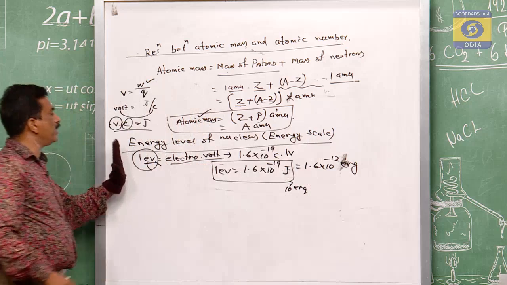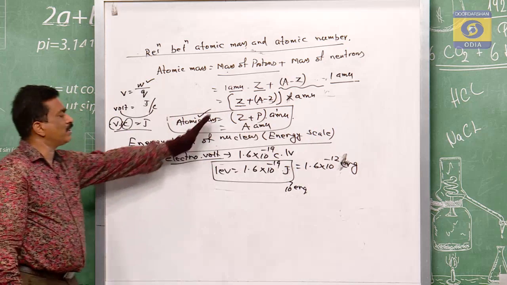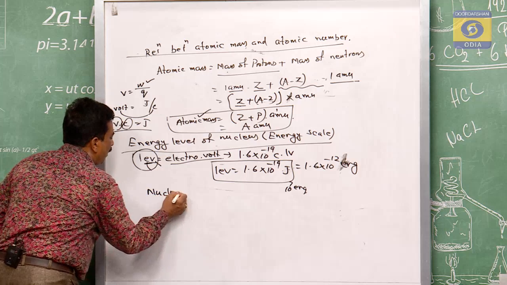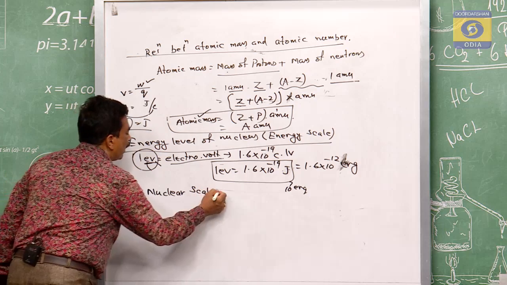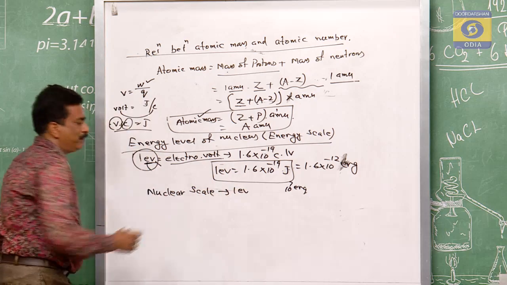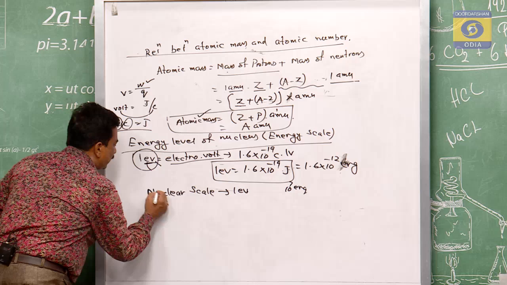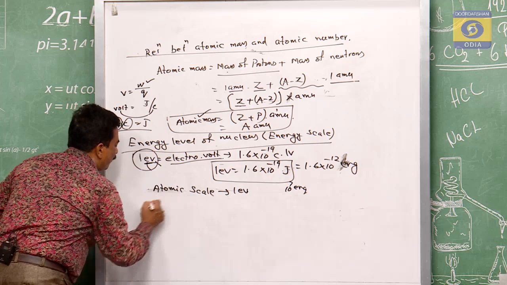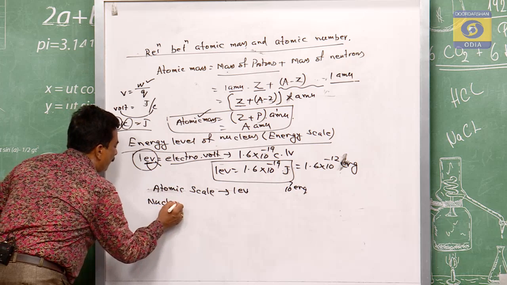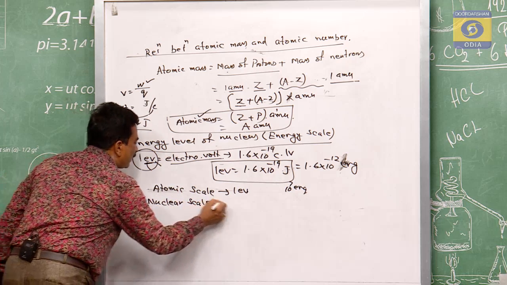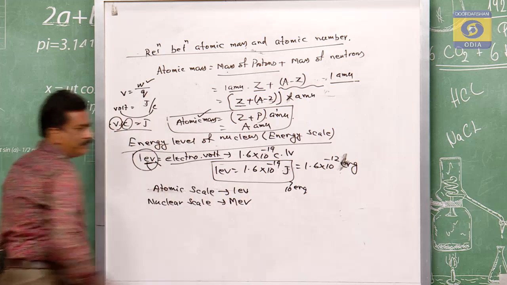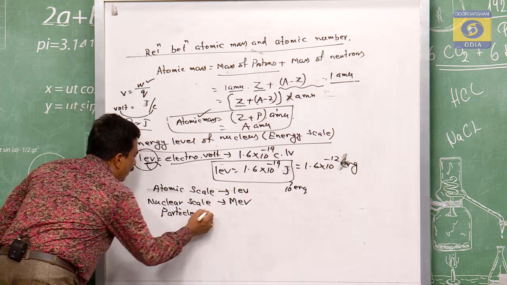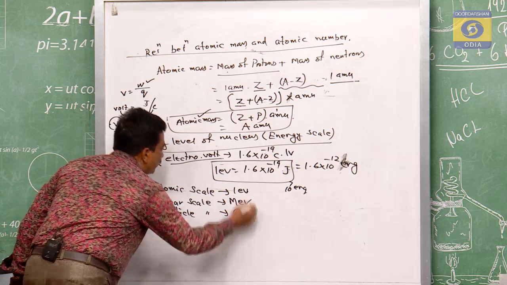This is the common unit of the energy level in nuclear physics. So in nuclear physics, the energy scale is eV. But for the atomic scale it is eV, and for the nuclear scale it is MeV, and for the particle scale it is GeV.